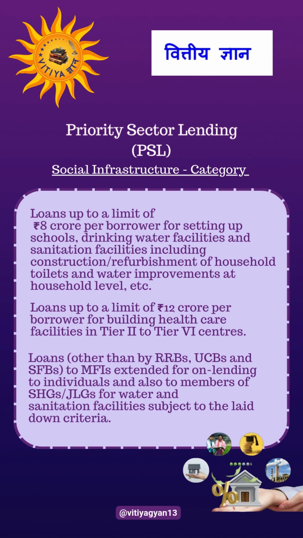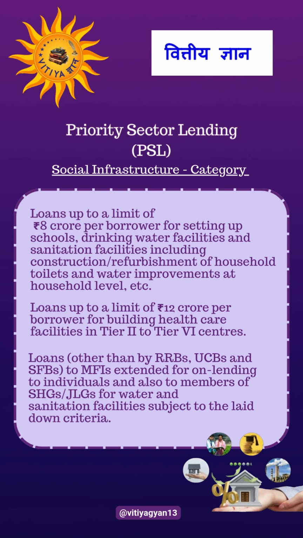The next category is social infrastructure. Loans up to a limit of rupees 8 crore per borrower for setting up schools, drinking water facilities and sanitation facilities including construction, refurbishment of household toilets and water improvements at household levels, etc. Loans up to a limit of rupees 12 crore per borrower for building healthcare facilities in Tier 2 to Tier 6 centers.